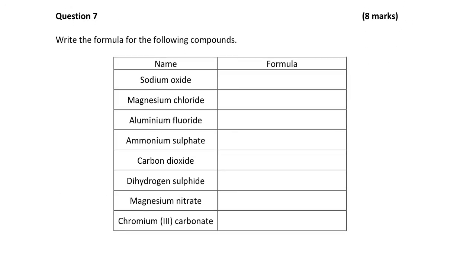Formula for the following compounds. Now, this is why I've gotten you to try and memorize all of those ions, because you should just be able to pull out what these ions are. Sodium oxide, okay, the lowest common multiple of 1 and 2 is 2, so I bring the sodium to a multiple of 2 by timesing it by 2, and oxygen, I just leave it by itself.